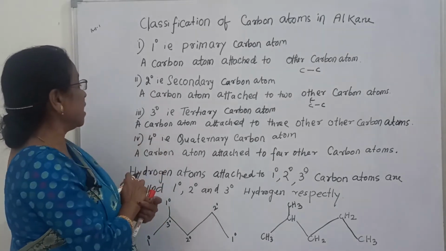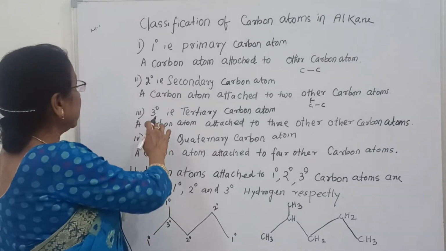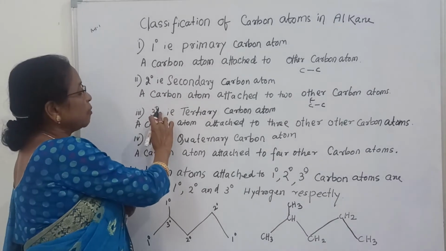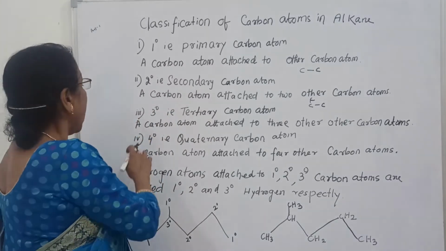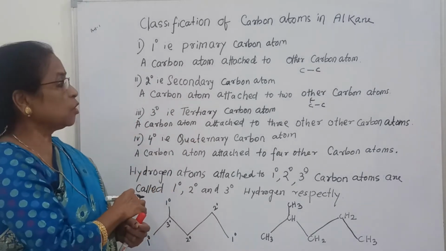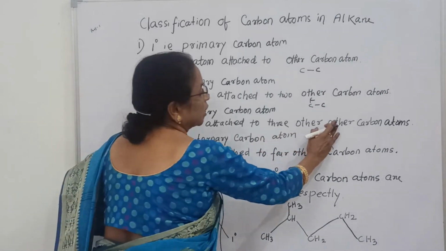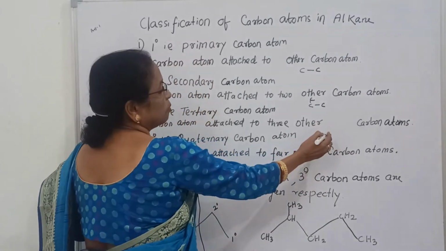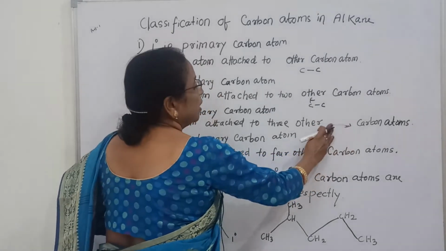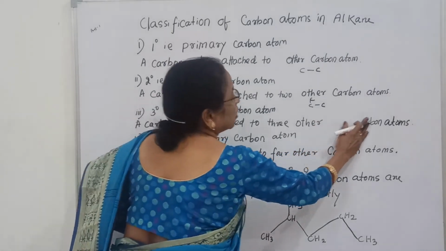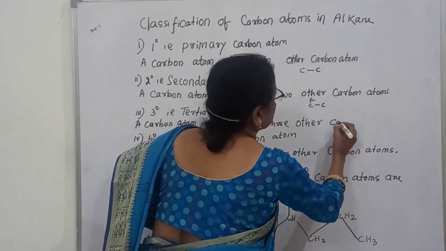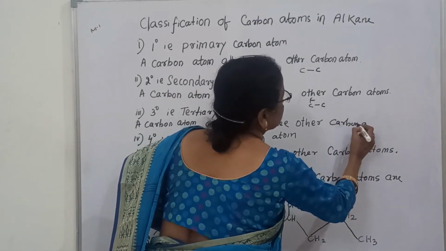And now tertiary carbon means 3 degree, and 3 indicates the tertiary carbon atom: a carbon atom attached to three other carbon atoms.